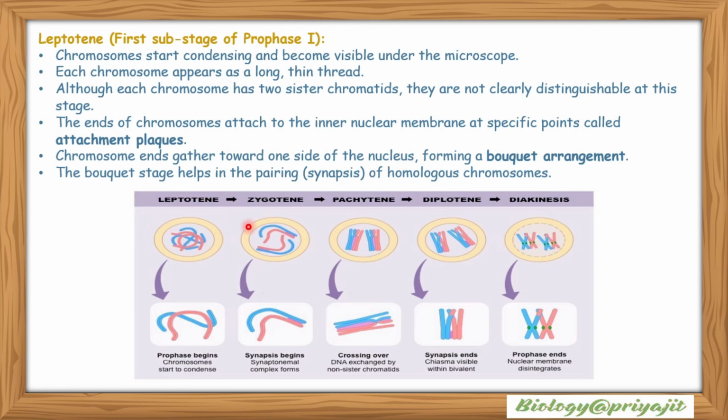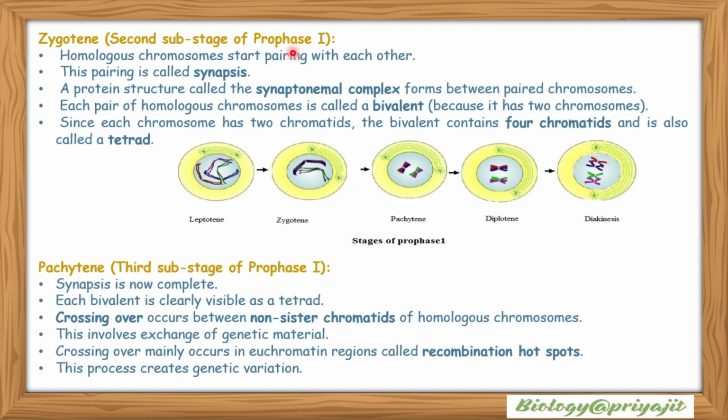So that is leptotene, zygotene, pachytene, diplotene, and diakinesis. Now we'll go for the next stage, zygotene. Zygotene is the second stage. The homologous chromosomes start to pair with each other at this stage. This pairing is called synapsis.